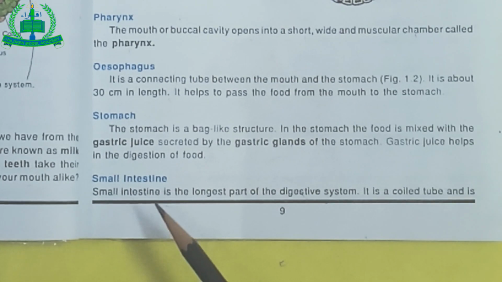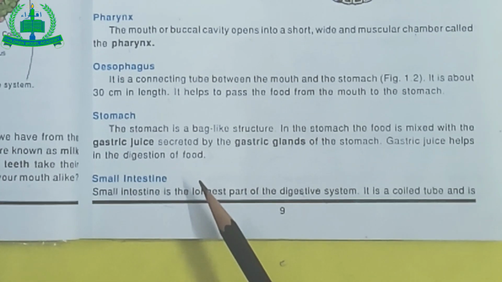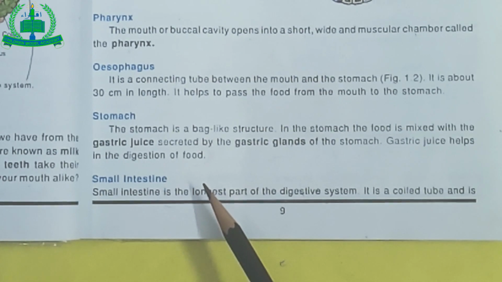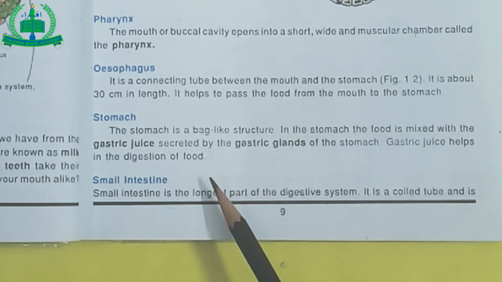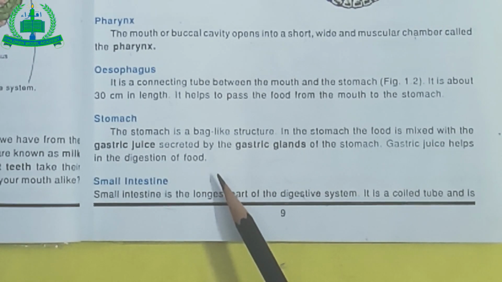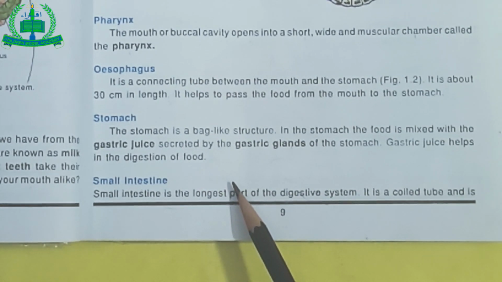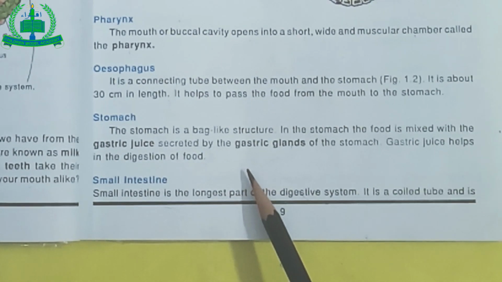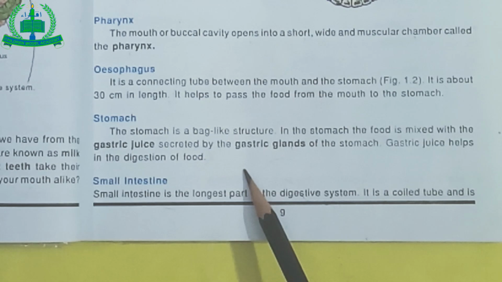Small intestine. The intestine is a long, narrow, coiled tube. It is divisible into small and large intestine. The partially digested food from the stomach enters the small intestine through the pyloric sphincter, where its digestion is completed, and the food is absorbed into the blood.